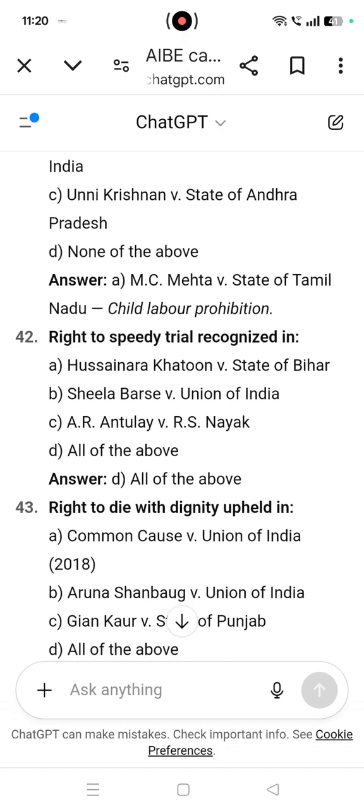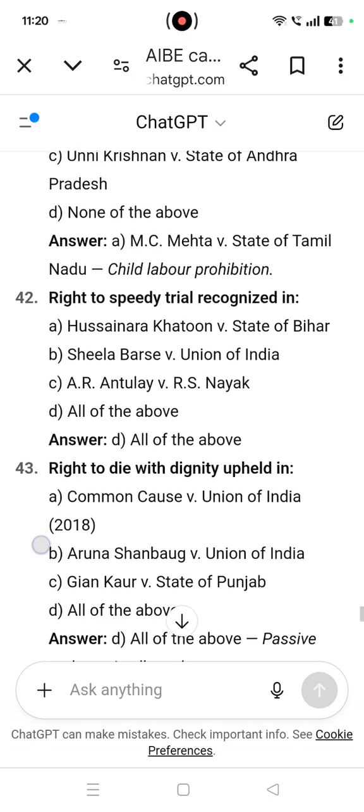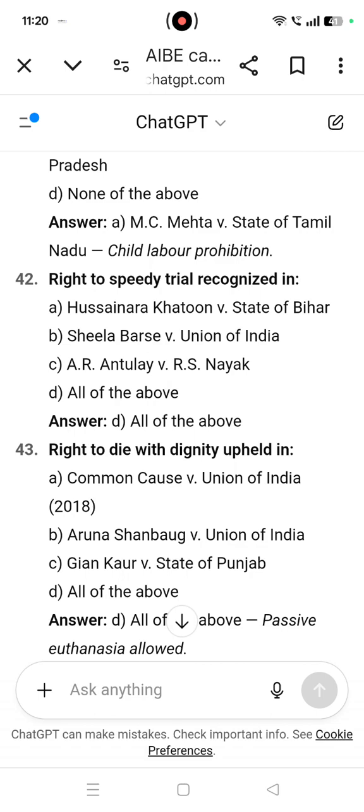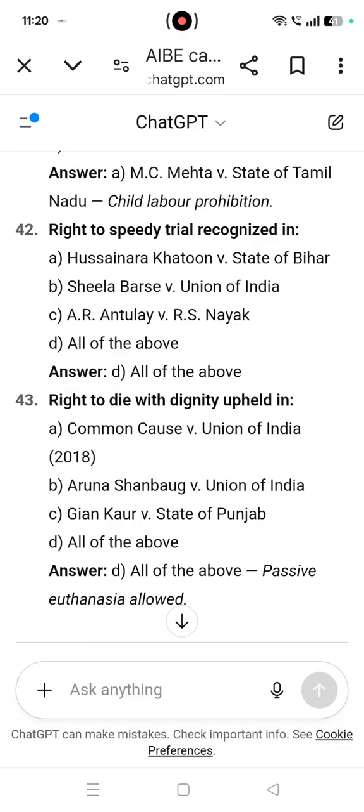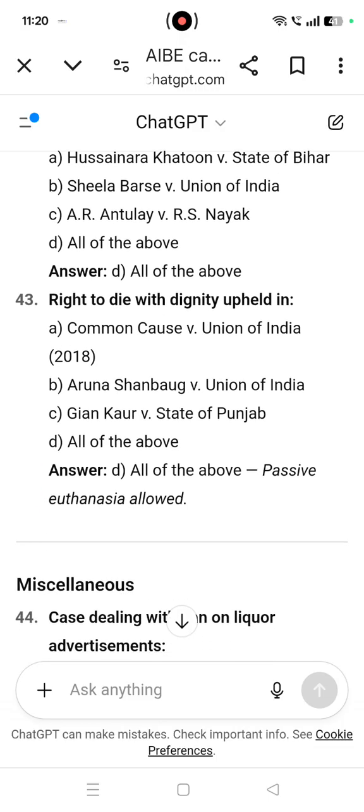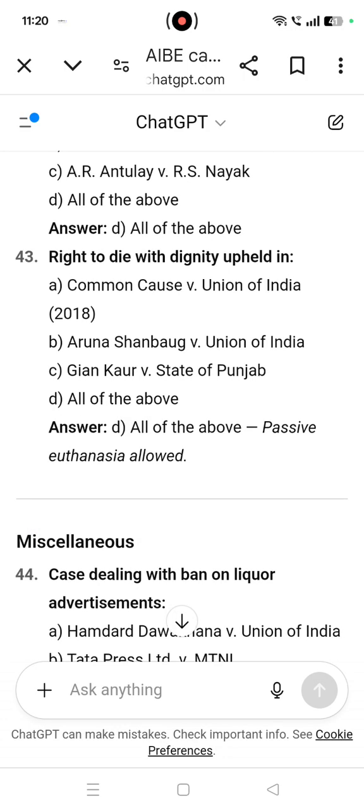Right to speedy trial recognized in all the above cases. That is Hussainara Khatoon versus State of Bihar, Sheela Barse versus Union of India, A.R. Antulay versus R.S. Nayak. Right to die with dignity upheld in all of the above, about the passive euthanasia allowed. Common Cause versus Union of India, Aruna Shanbaug versus Union of India, Gian Kaur versus State of Punjab.